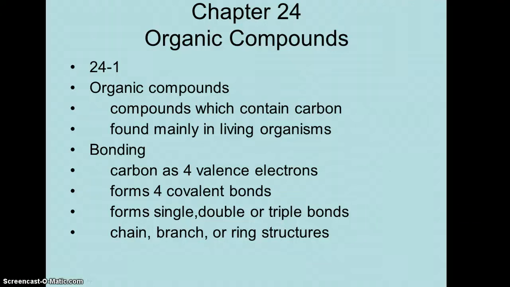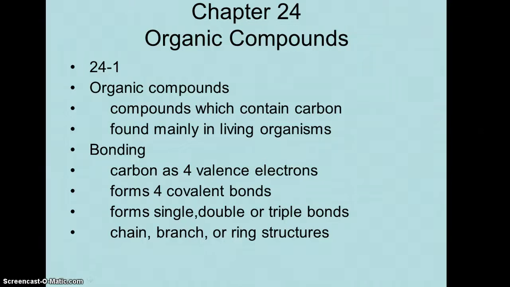Hello everybody, we are just getting ready to start chapter 24, organic compounds. Organic compounds are compounds that contain carbon and are mainly found in living organisms, just like I have written here. The bonding that takes place with carbon, because they have 4 valence electrons, in other words 4 electrons in their outermost energy level, they typically form 4 covalent bonds.